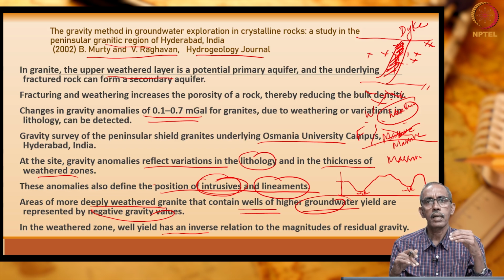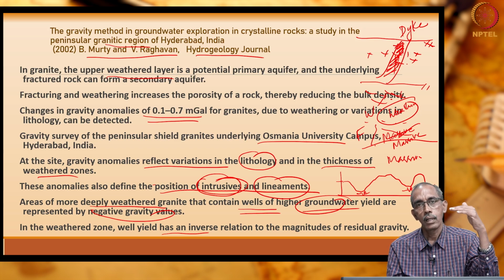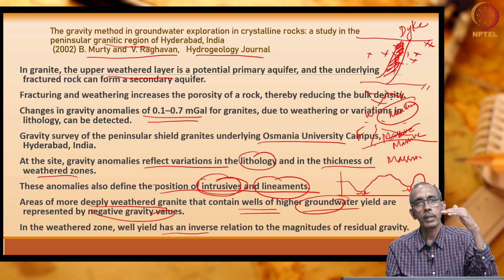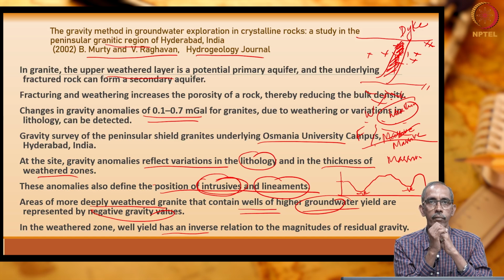Many researchers have deployed ground-based gravity surveys to understand the water balance. Because when the groundwater table is higher, we are expected to have higher acceleration due to gravity.